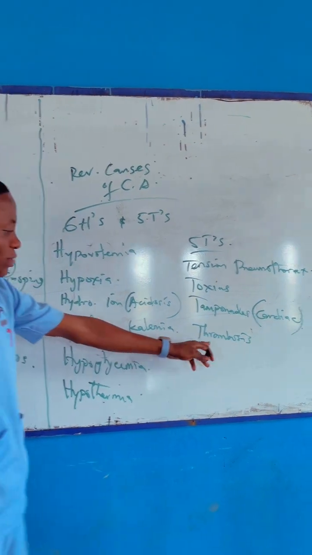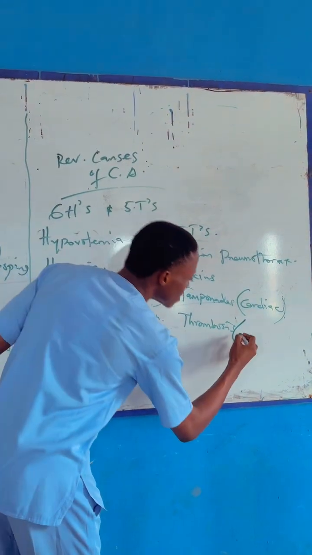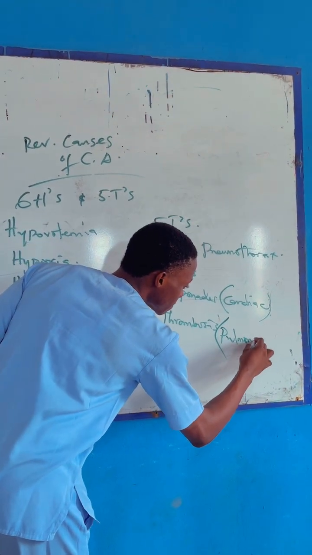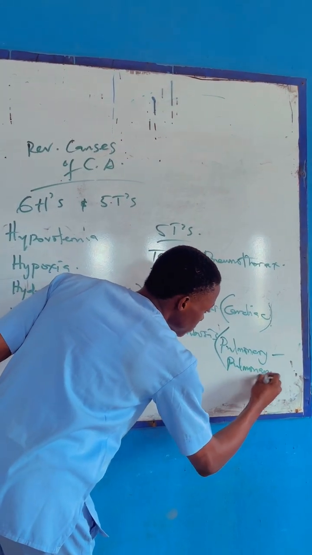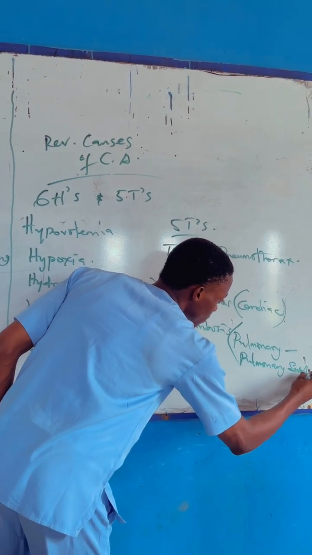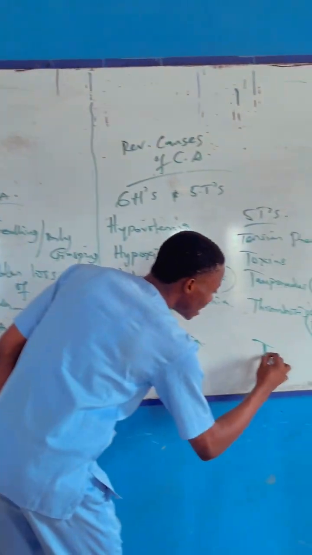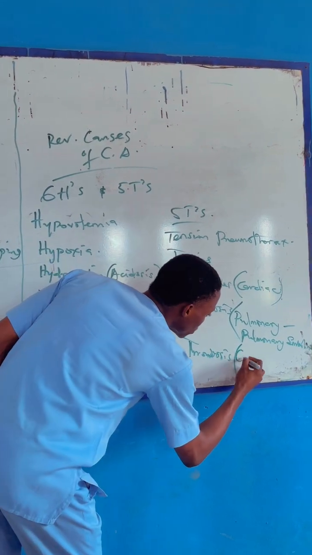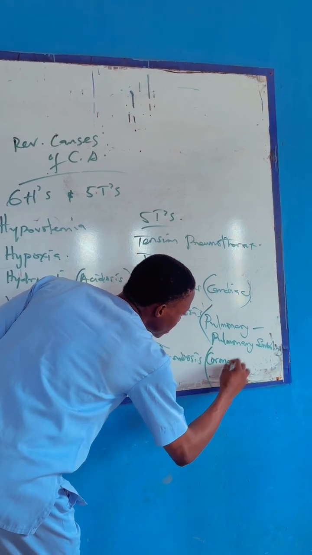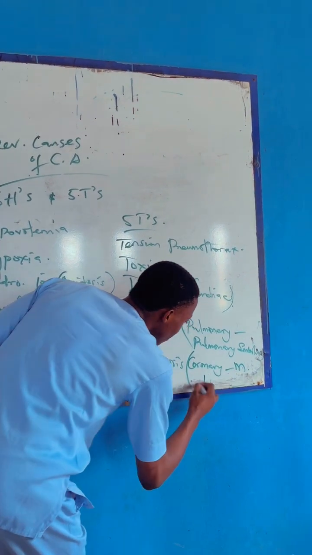This thrombosis could be related to the lungs, which could be pulmonary embolism, and the last, thrombosis related to the heart, which is coronary, which could be myocardial infarction.